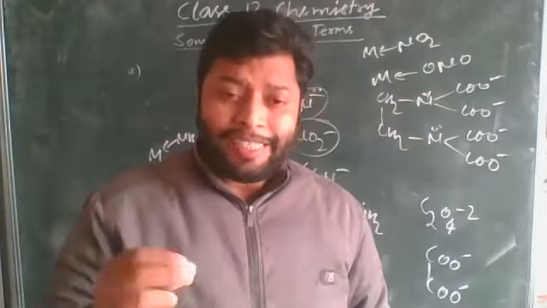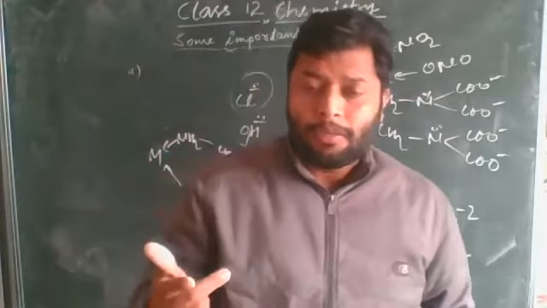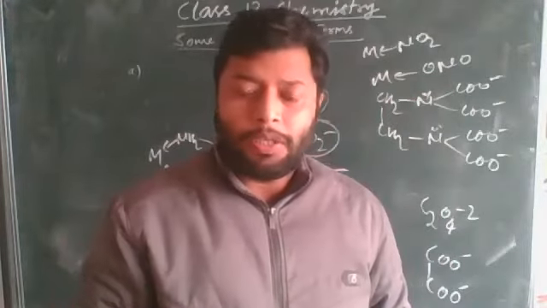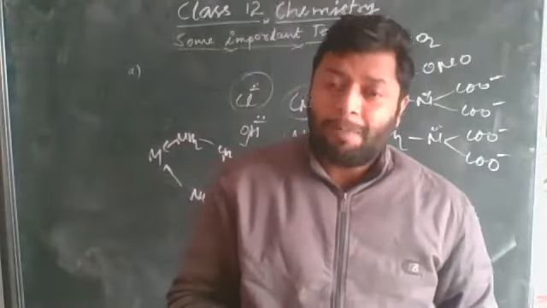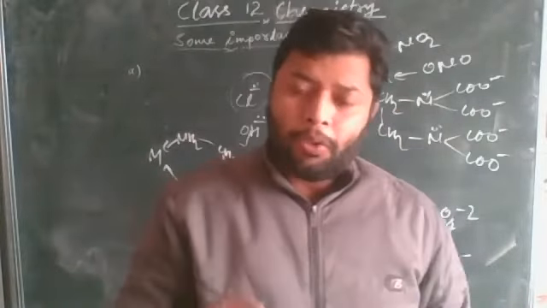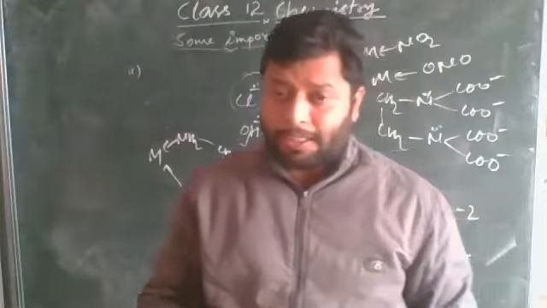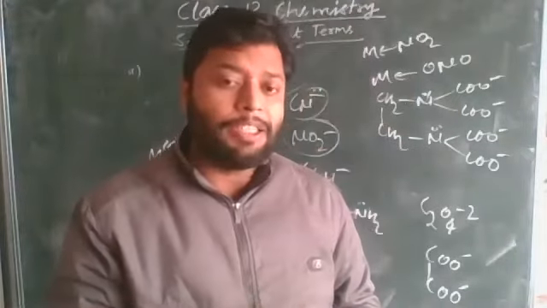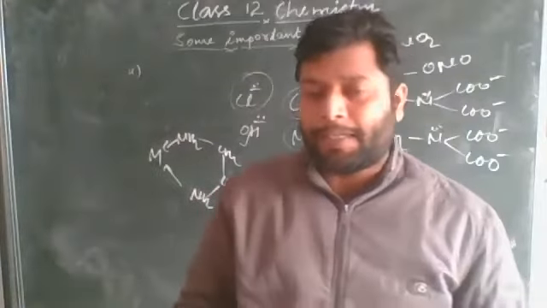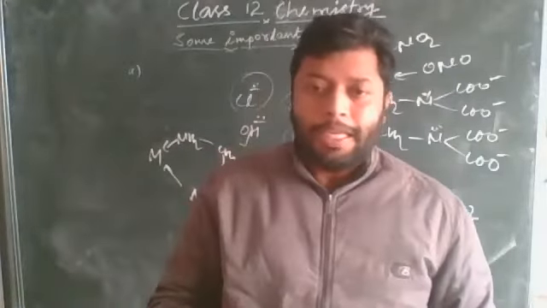As you know, silver can show +1, iron can show +2 or +3, cobalt +2 or +3, nickel +2, +4. During IUPAC naming, this oxidation number must be enclosed in parentheses in a Roman numeral.